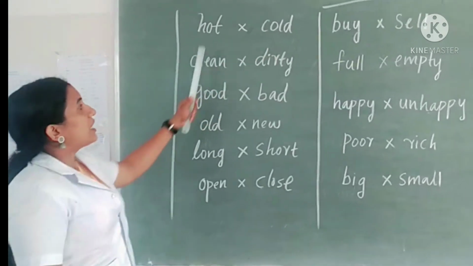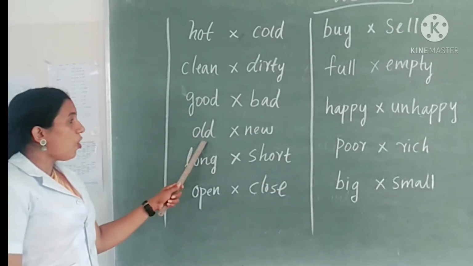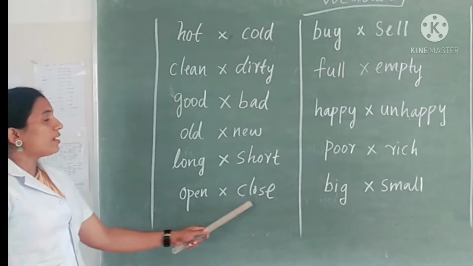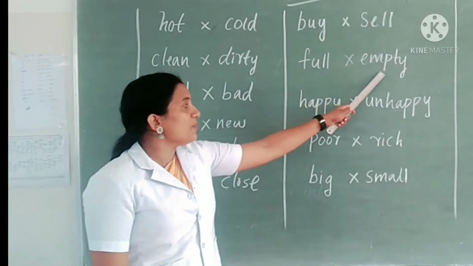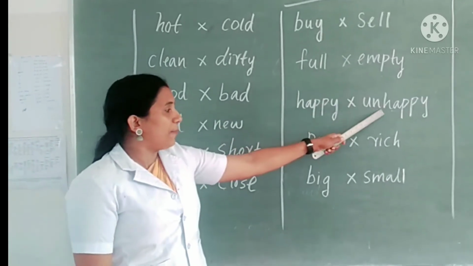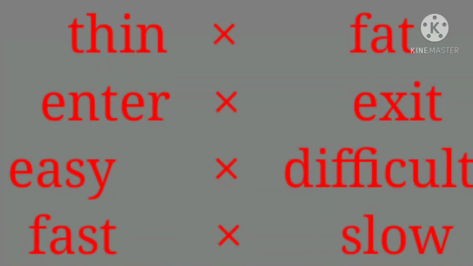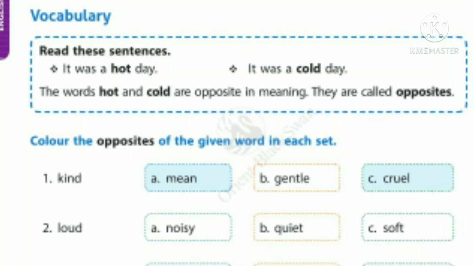Hot, cold. Clean, dirty. Good, bad. Old, new. Long, short. Open, close. Buy, sell. Full, empty. Happy, unhappy. Poor, rich. Big, small. Thin, fat. Enter, exit. Easy, difficult. Fast, slow. Soft, hard. Page number 42, vocabulary section.